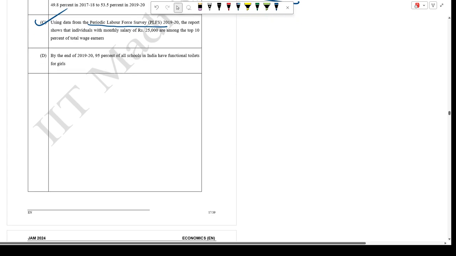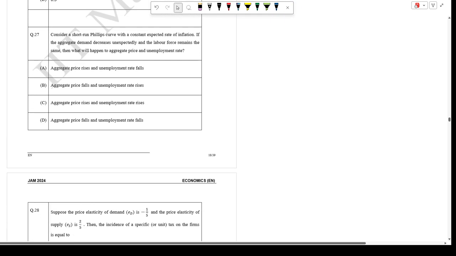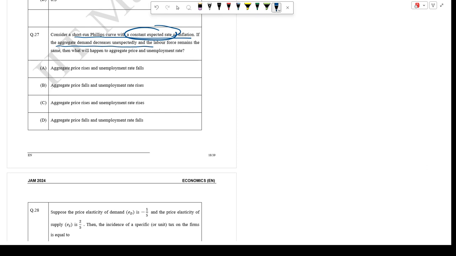Next we move forward to the numericals. I will do them together. Question 27: consider a short-run Phillips curve with a constant expected rate of inflation. If aggregate demand decreases unexpectedly and the labor force remains the same, what will happen to the aggregate price and the unemployment rate?